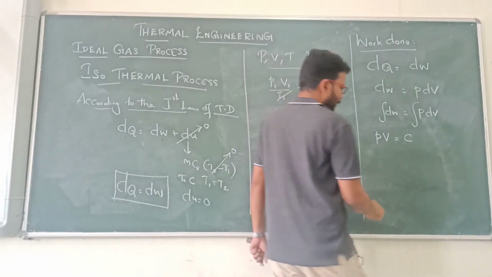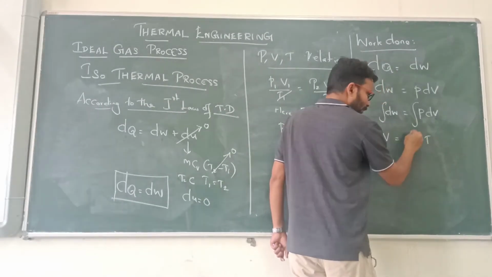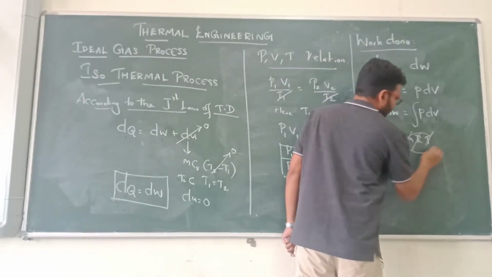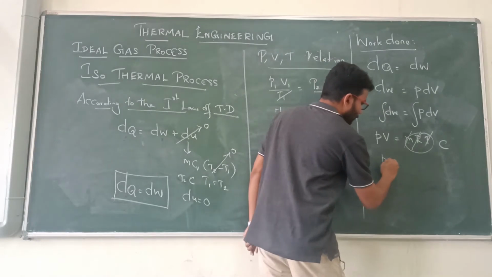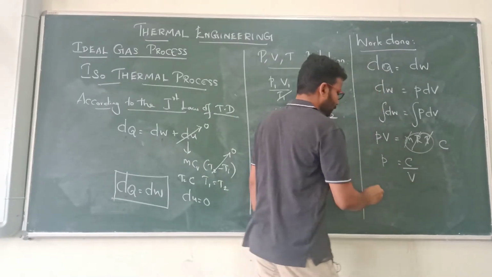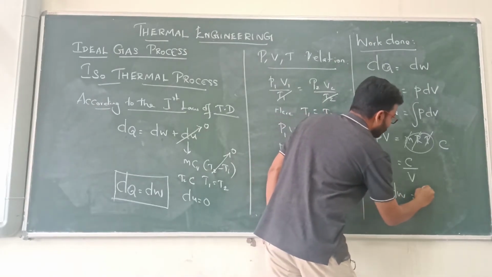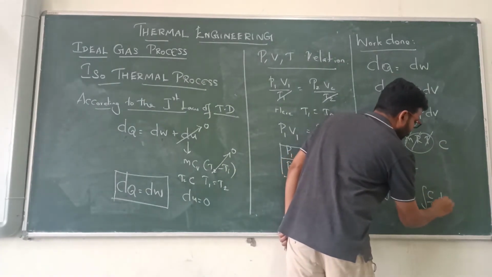We know that PV is equal to mRT. Here mass is constant, R is constant, and T is also constant. All this is considered as C. Therefore P is equal to C by V. Now substituting, integration of dW is equal to integration of C by V dV.